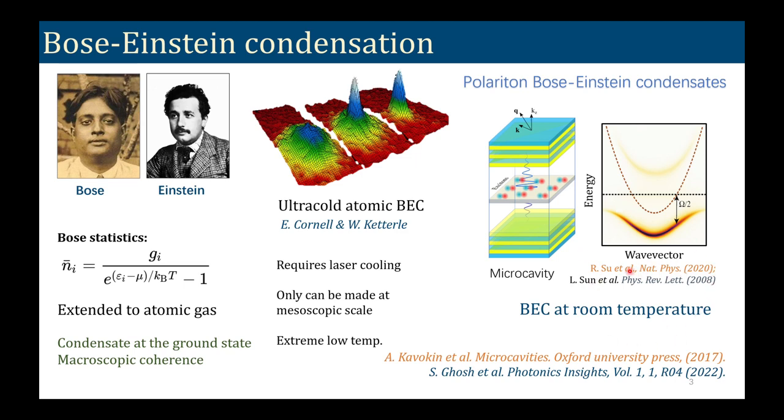And details of these Exciton Polaritons can be seen in this beautiful book written by Professor Kavokin and his co-authors.